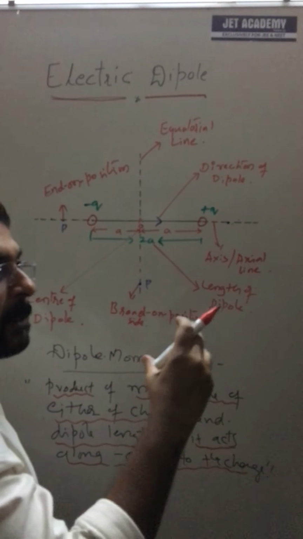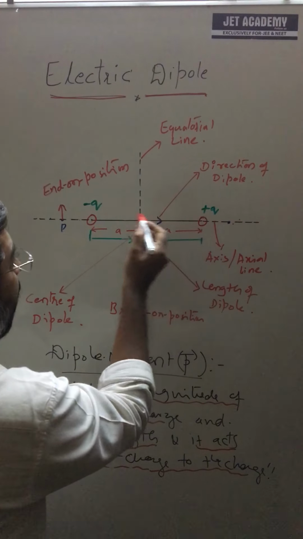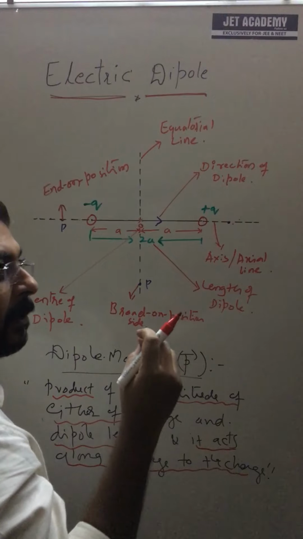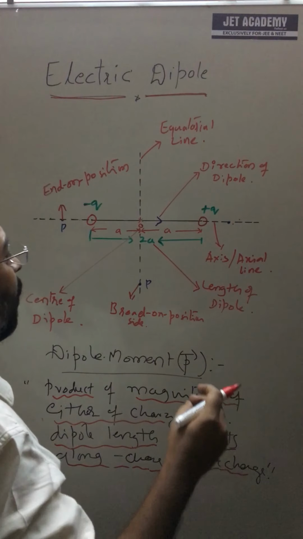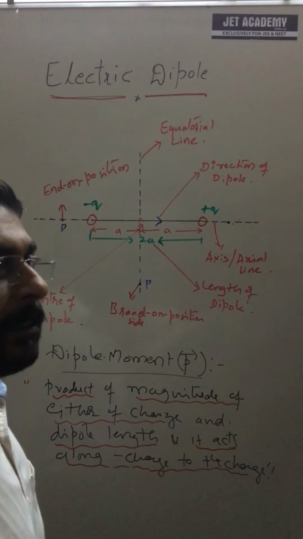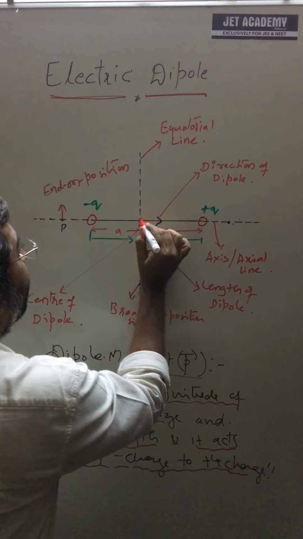We always represent it at the center. Negative to positive. Anywhere here we can represent the p. p is the dipole moment. But for conventional purposes, for convenience, we represent it at the center.